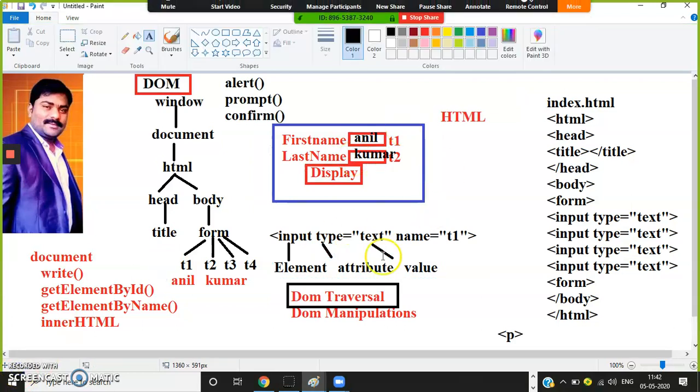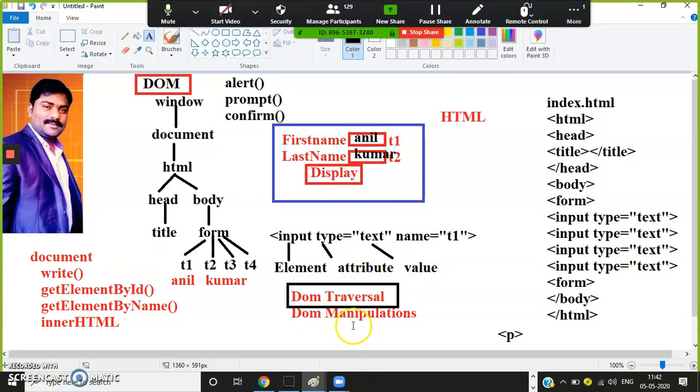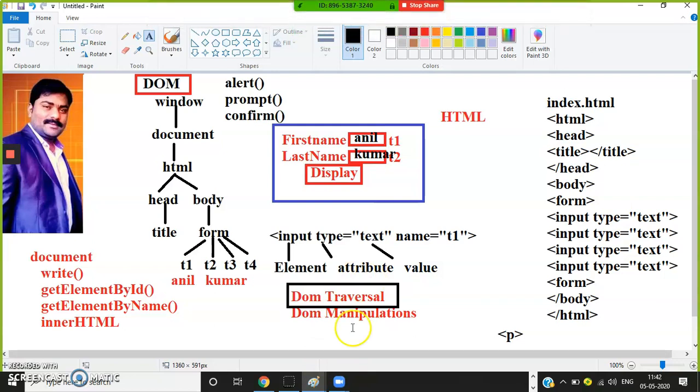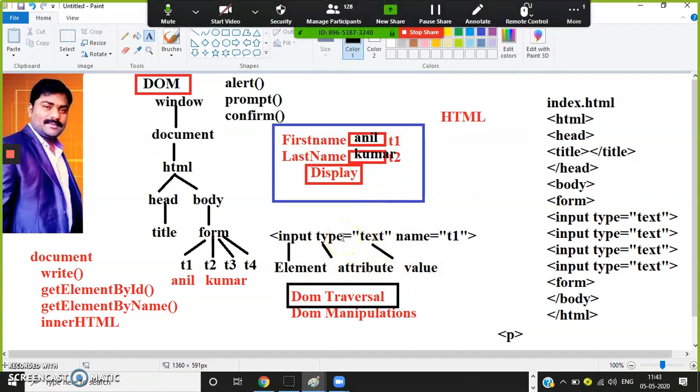Let us see what DOM manipulation is. DOM manipulation means modifying the content of HTML element value attributes at runtime. For example, you take one text box here. Input type is equal to text. Here input is the element, type is the attribute, and text is the value. If you want to apply some dynamic styles, and if an error comes, I want the border color of the text box to be red, or if there is no error, blue.